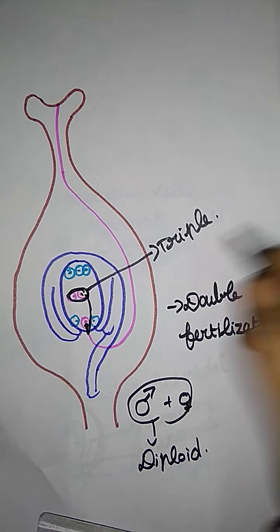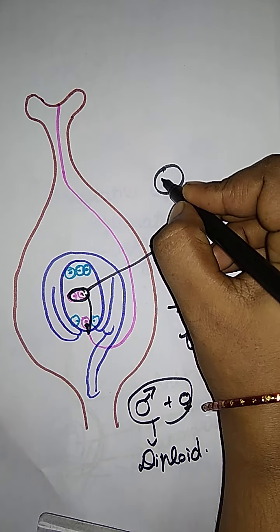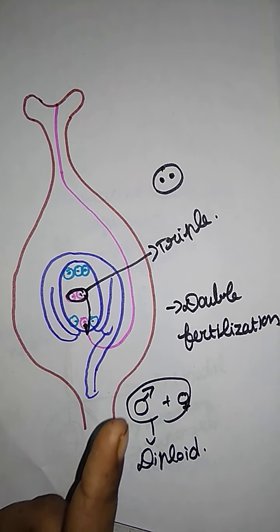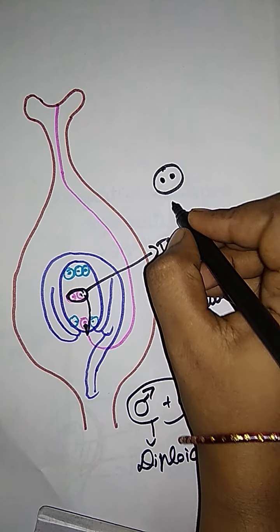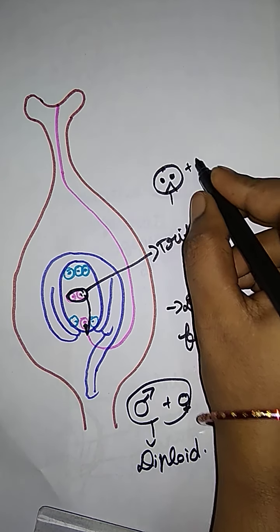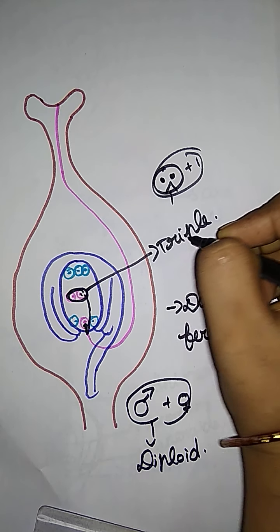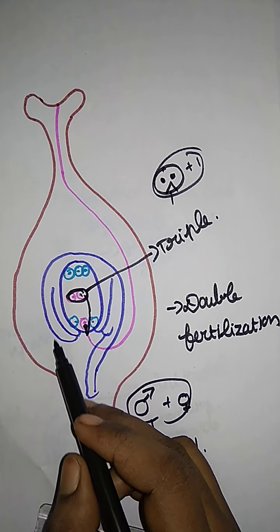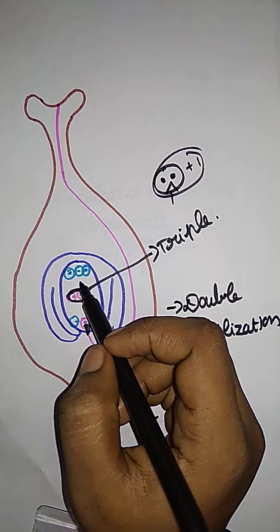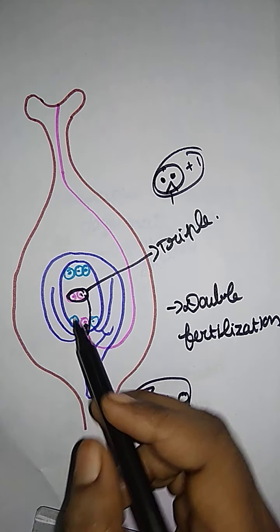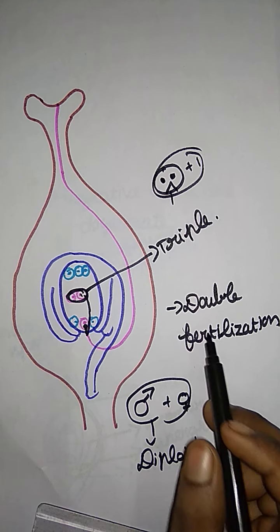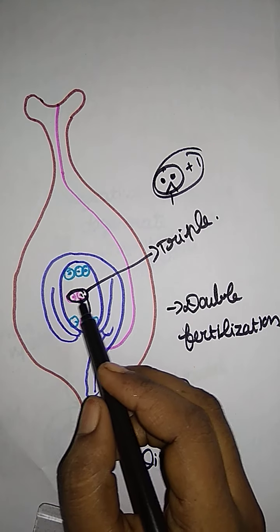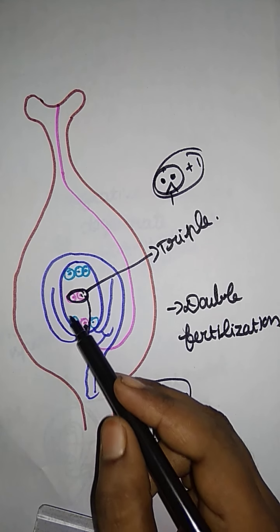Why triple fusion? We already said that in the central cell there are two nuclei, but it is considered as one cell. So there are two nuclei, and when one sperm fuses, it is two nuclei plus one sperm, so it is called triple fusion. Here the endosperm forms through the triple fusion. Since syngamy and triple fusion both take place in the embryo sac, this process is called double fertilization. After the triple fusion, the primary endosperm